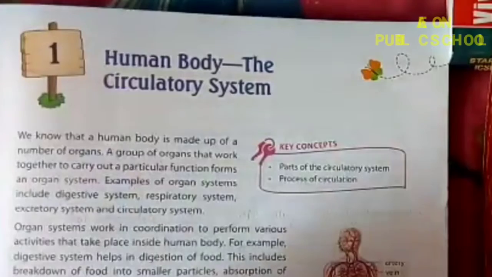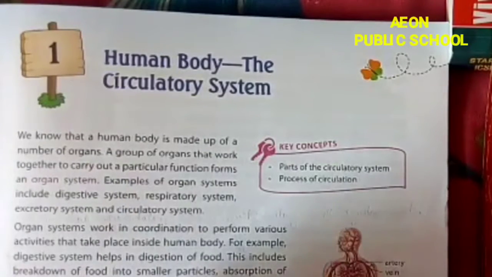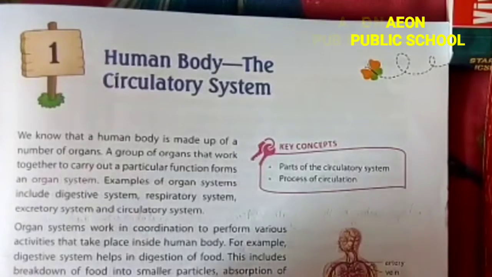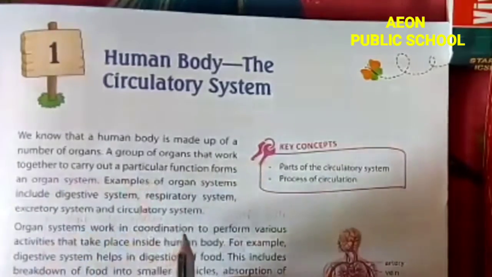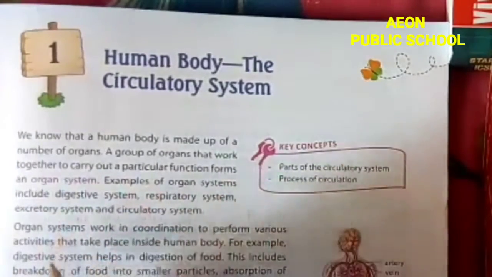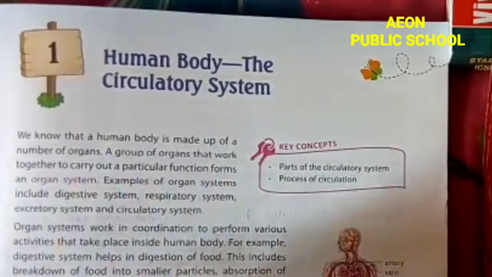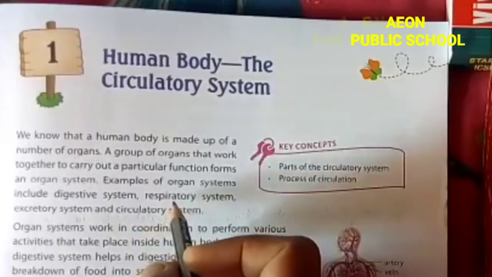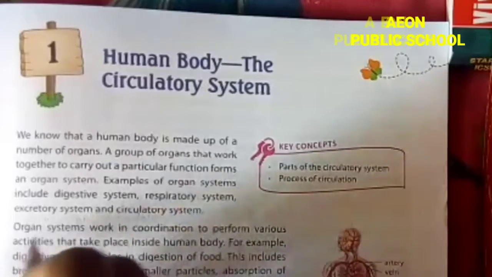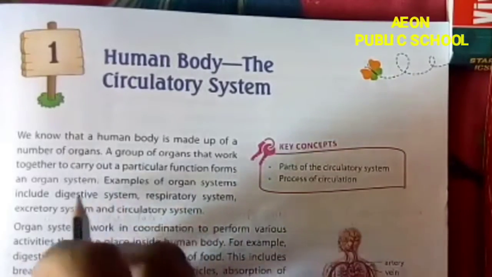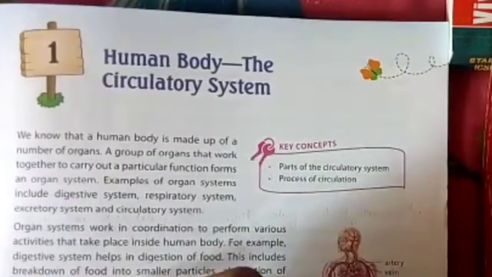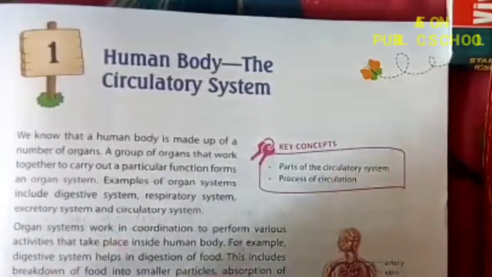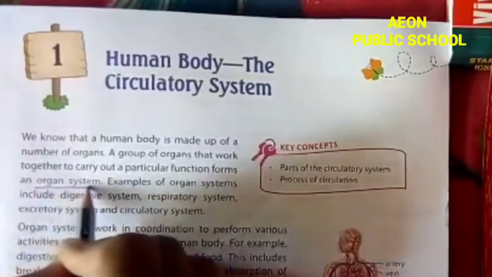So already we know we have many organs in our body. A group of organs that works together to carry out a particular function forms an organ system. So a group of organs which works together to carry out a particular function, to do something as a group, is what we call an organ system.